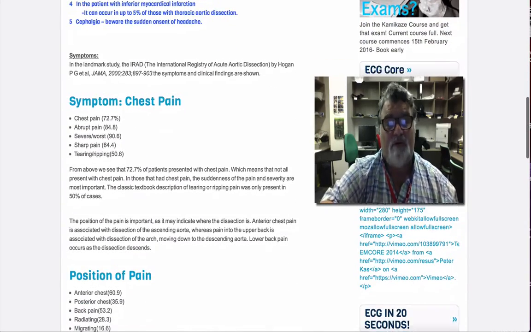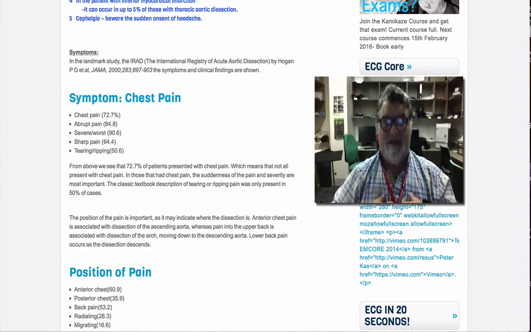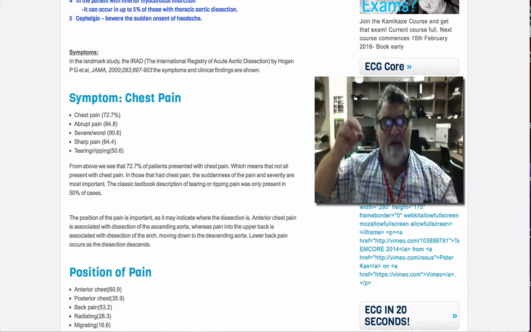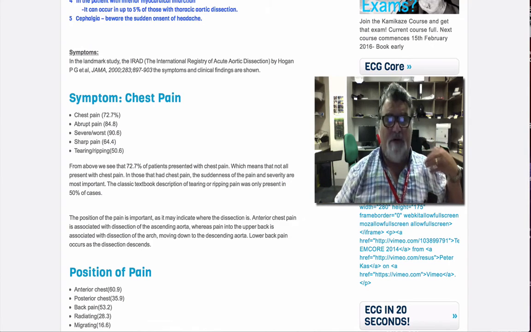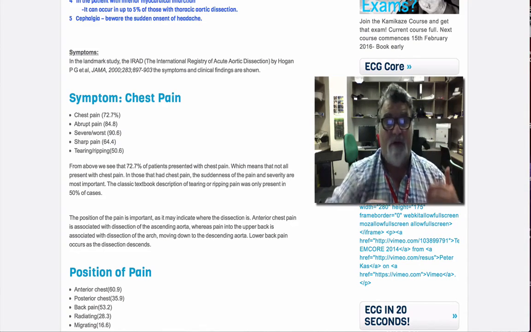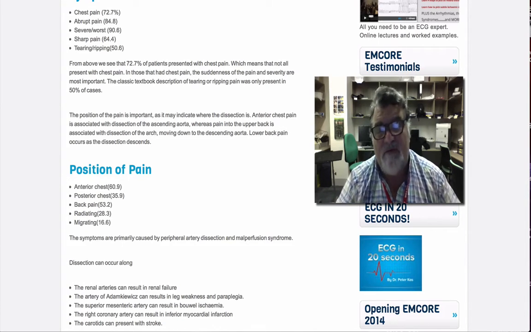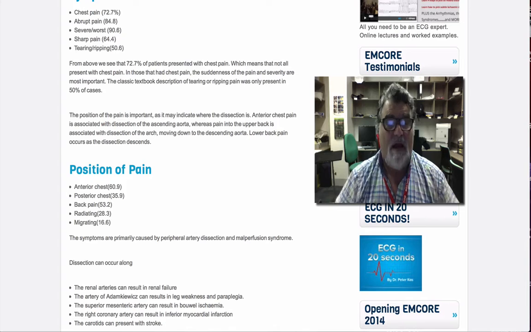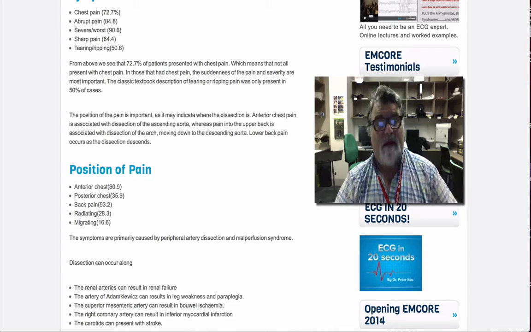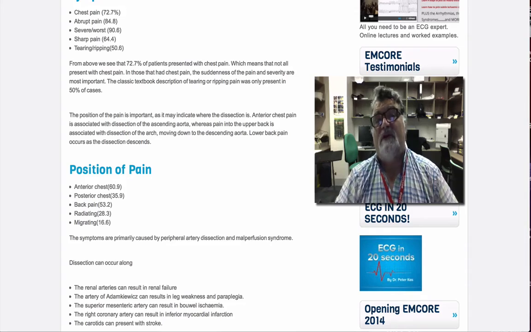The position of pain is also important, because we find that if the pain is anterior, it usually reflects the ascending aorta. As it moves from the ascending aorta across the arch of the aorta, the pain moves from the chest up and around into the back. And as it moves from the arch down into the descending aorta, it moves down the back. Now, it can go into the renal arteries, causing renal failure, into the artery of Adamkiewicz, causing paralysis. It can go into the superior mesenteric artery, causing bowel ischemia. And it can go into the right coronary artery, causing inferior myocardial infarction, and the carotids, presenting as a stroke.